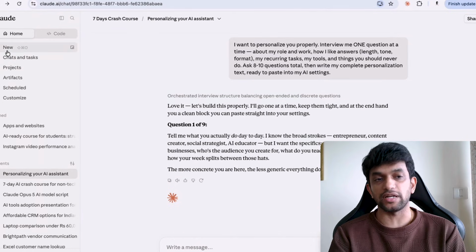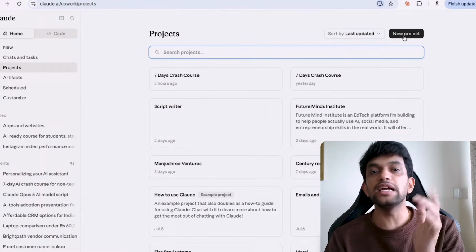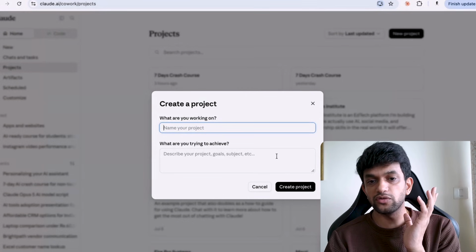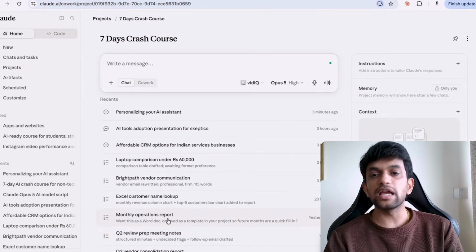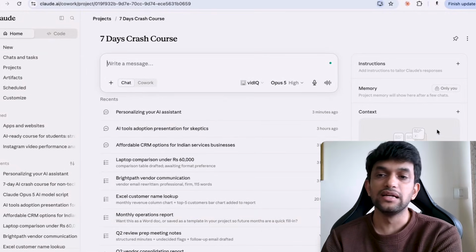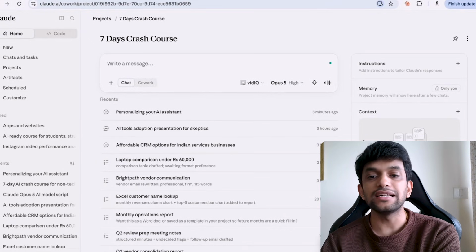work inside projects. Can you see on the left corner, projects? What is a project? Basically, it is a folder. You can create a new project. So for example, I have created a new project for the 7 days crash course. And if you see, I am working inside this only. Here, on the right side, I can add instructions to this. And I can add context also to this.